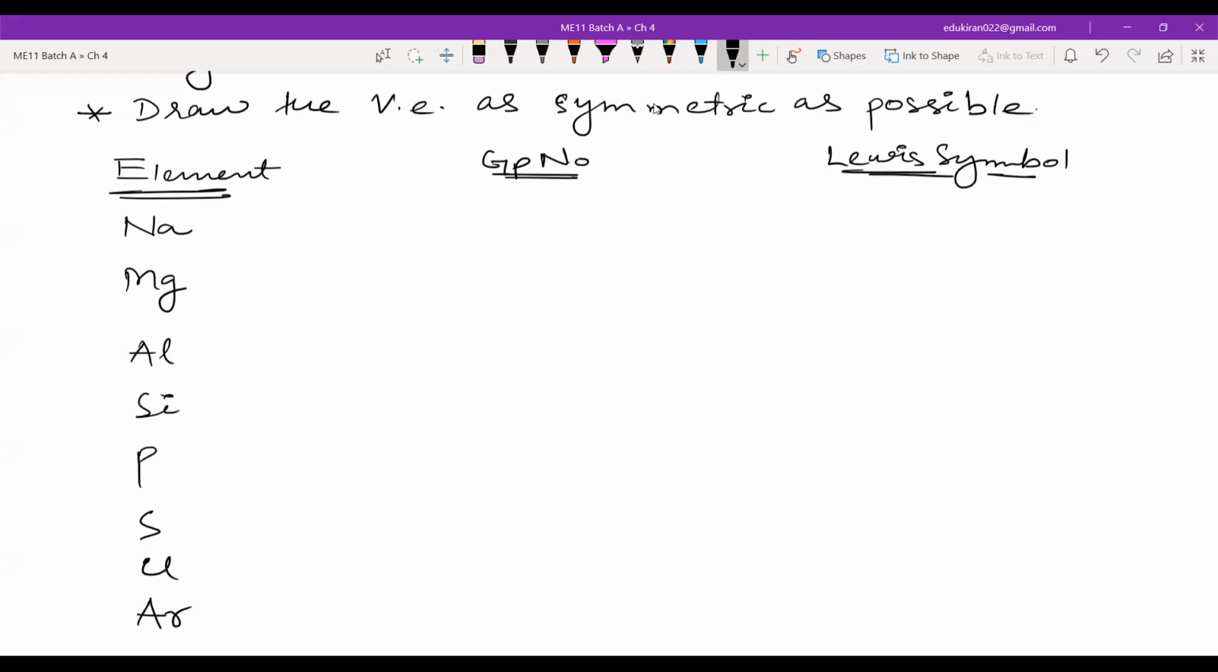Now sodium is in which group number? Sodium is in group 1. Magnesium is in group 2. Aluminium is in 13. Silicon is in 14. Phosphorus is in 15. Sulfur is in 16. Chlorine is in 17. Argon is in 18. Please see how we will write the Lewis symbol. Sodium is in group 1, and hence it will have only one valence electron.